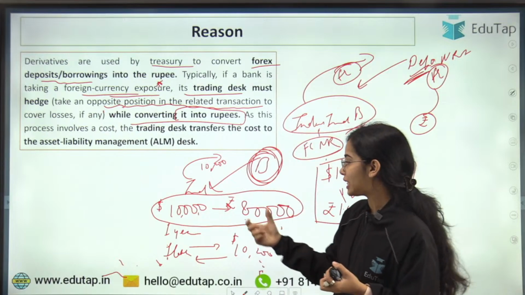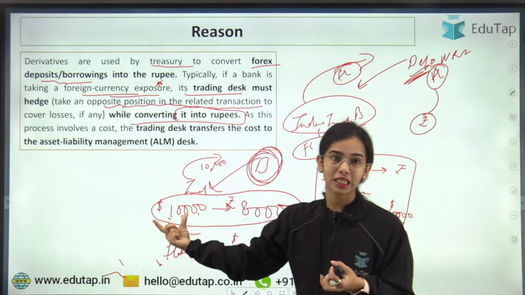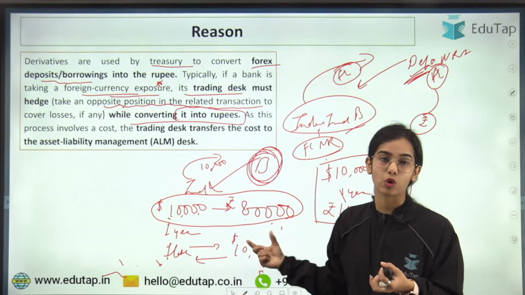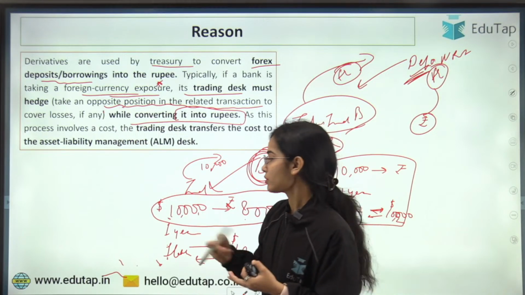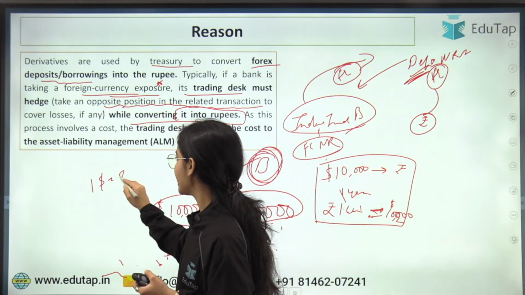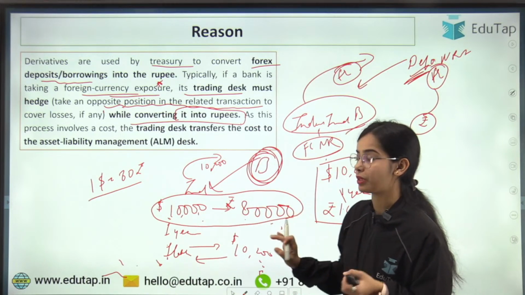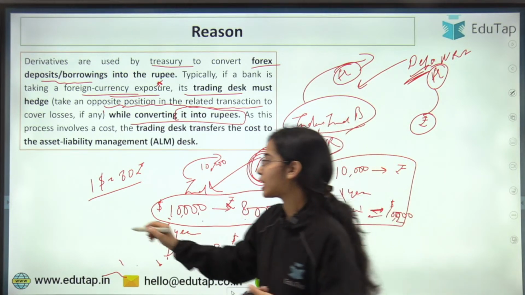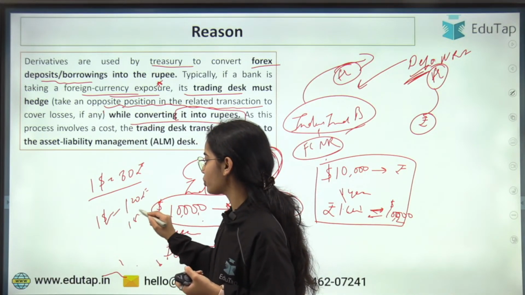Because when you are taking the dollars, right now the dollar is 80 rupees, let's say. So $10,000 means you have got 80,000 rupees, but after 1 year maybe it can become 160 rupees. Right now, let's say $1 is equal to 80 rupees, so you have taken $10,000, that means 80,000 rupees. But after 1 year, it may be that $1 is equal to 120 rupees or 150 rupees or something.